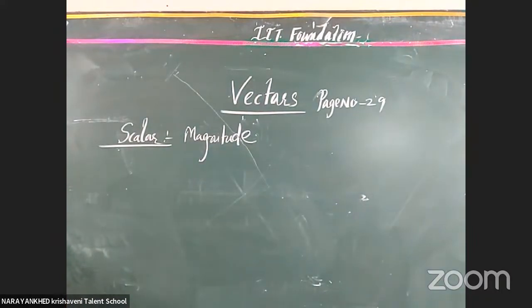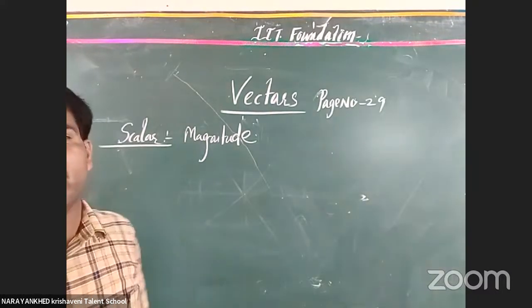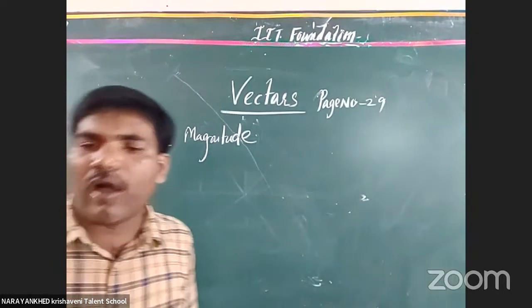Yes. And now what do we have? A scalar follows simple algebraic rules, and a scalar may be positive or may be negative. A scalar contains two properties. What are the two properties? A scalar contains simple algebraic rules.